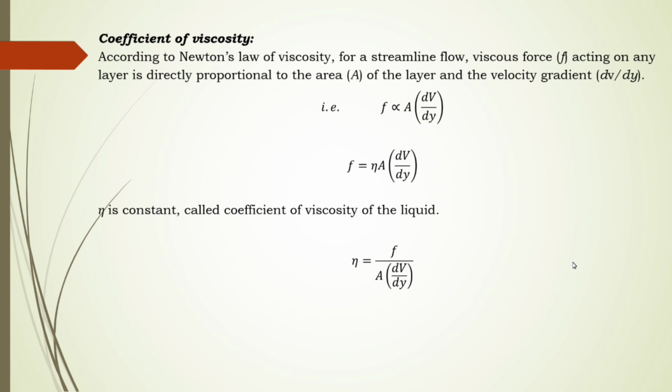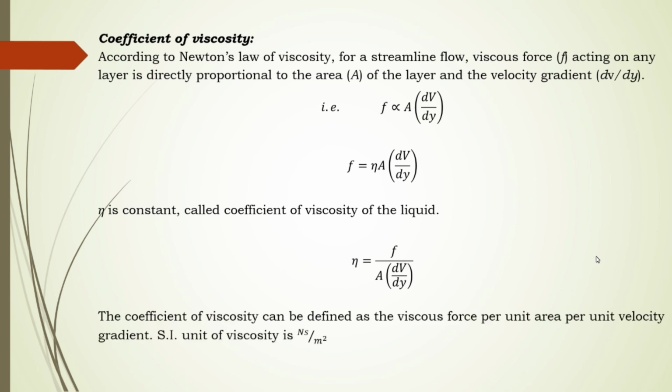Hence eta can be defined as the force per unit area per unit velocity gradient, known as the coefficient of viscosity, and its unit is Newton second per meter square. And hence this is the basic formula regarding this.